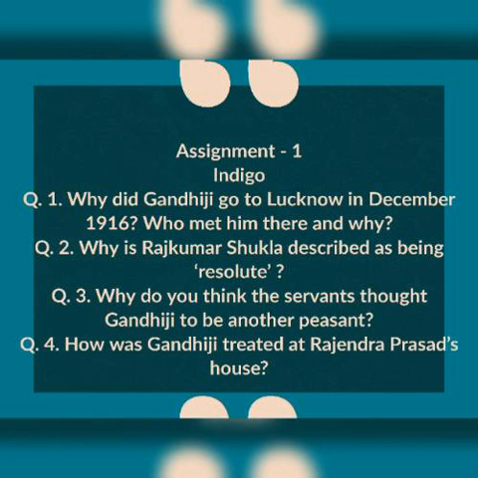So for this you can write, since Gandhiji was quite simple in his dress and manners, Rajendra Prasad's servants mistook him to be a peasant. They did not allow him to draw water from the well lest it be polluted. They let him stay on the grounds. So, in this way, Gandhiji was treated at the house of Rajendra Prasad. So, with this, assignment number 1 is over. I hope all the points discussed in this assignment number 1 are clear to all of you.